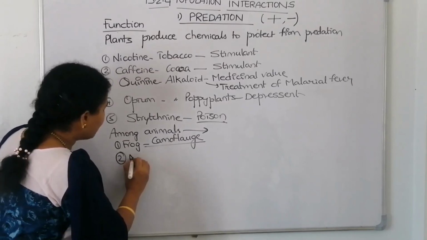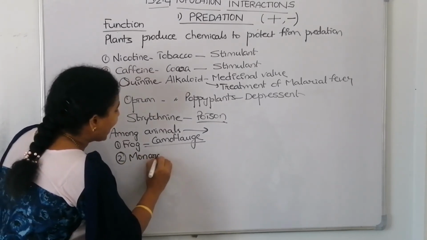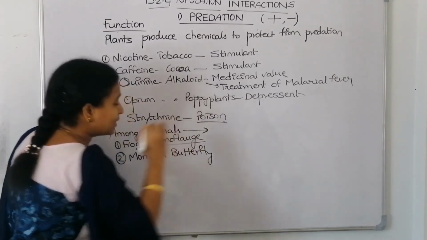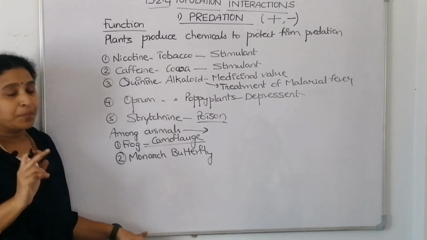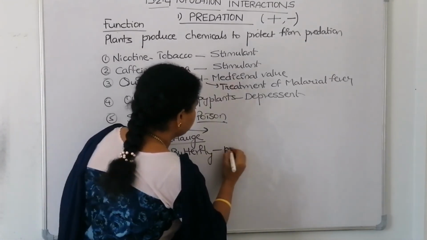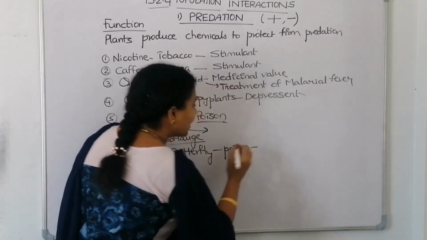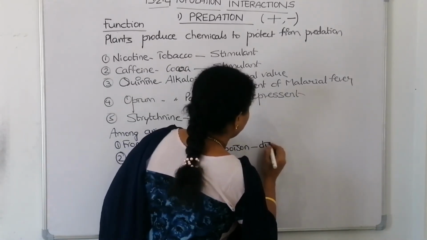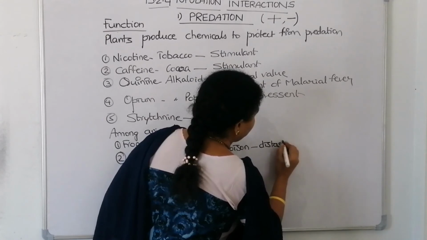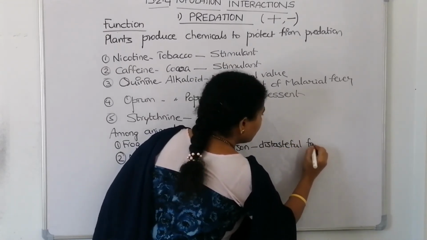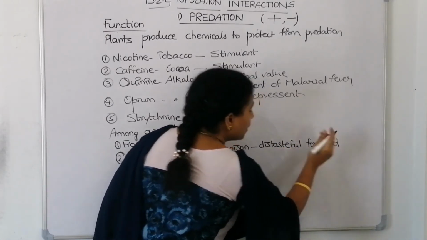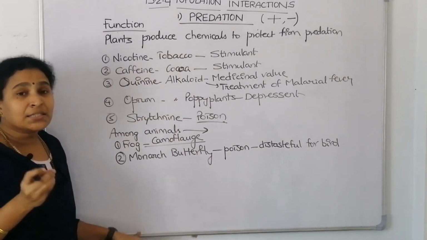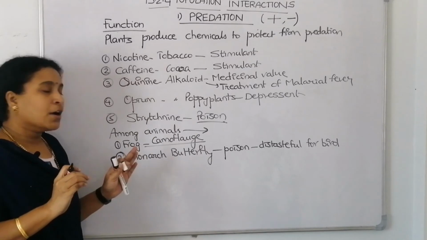And one more thing, when we talk about the monarch butterfly, this monarch butterfly has poison in its body, and that is why it is distasteful for the bird. The bird will not eat it because the bird knows that the monarch butterfly is poisonous. Now interestingly, how did this butterfly get that poison?